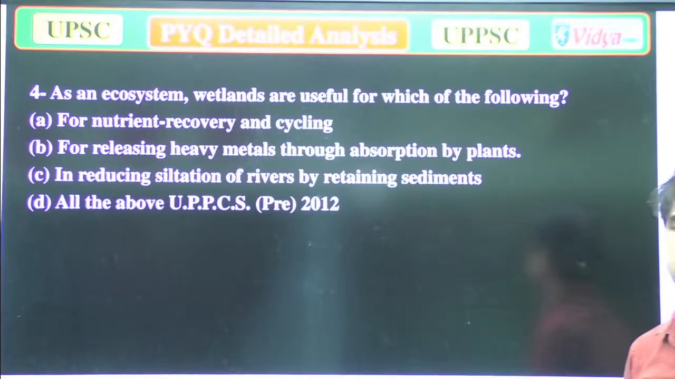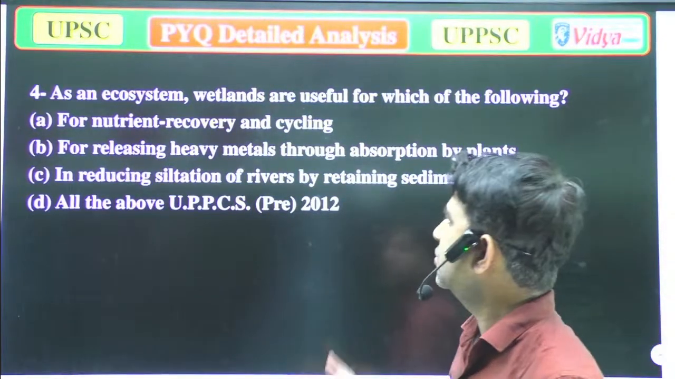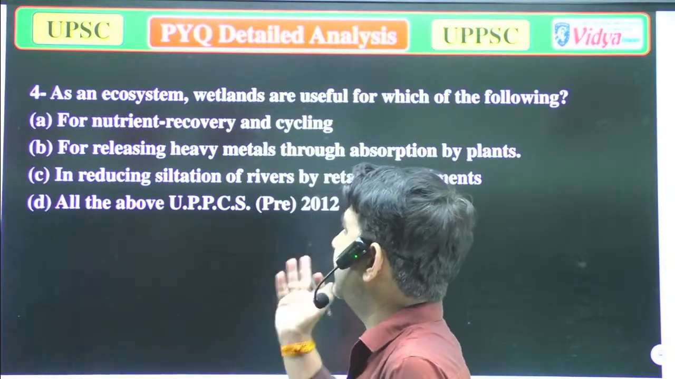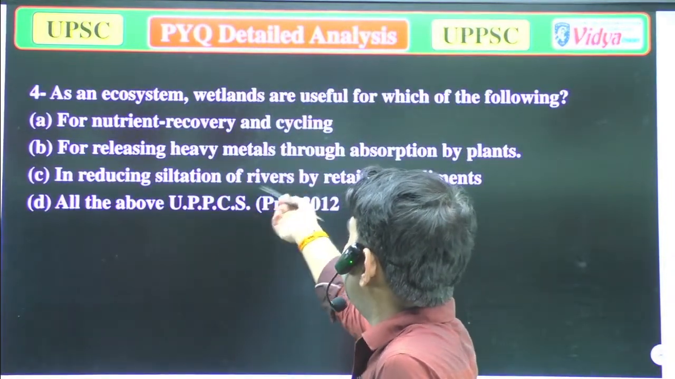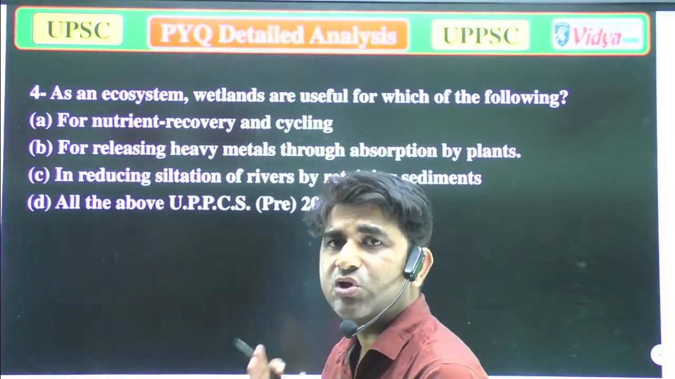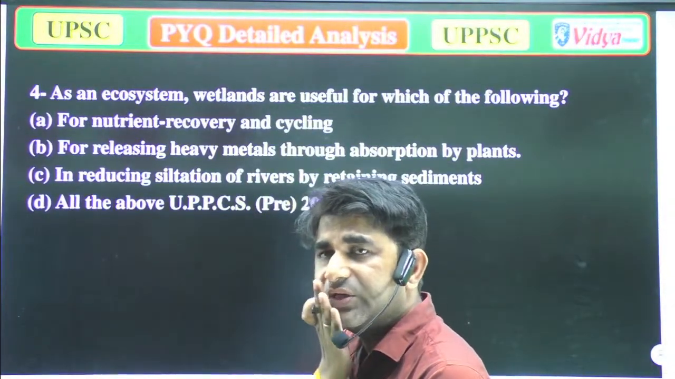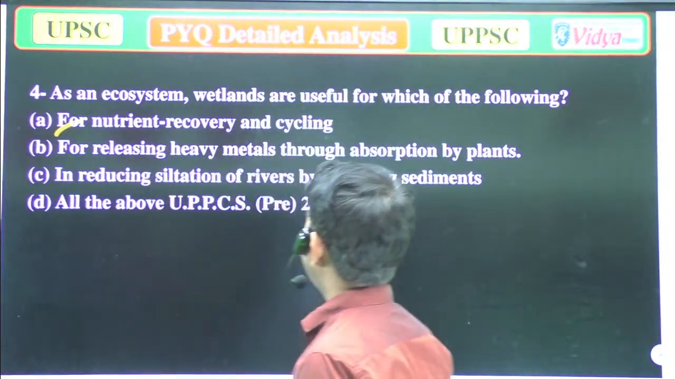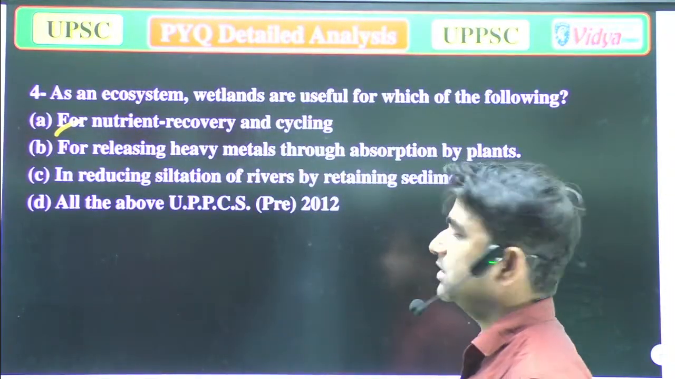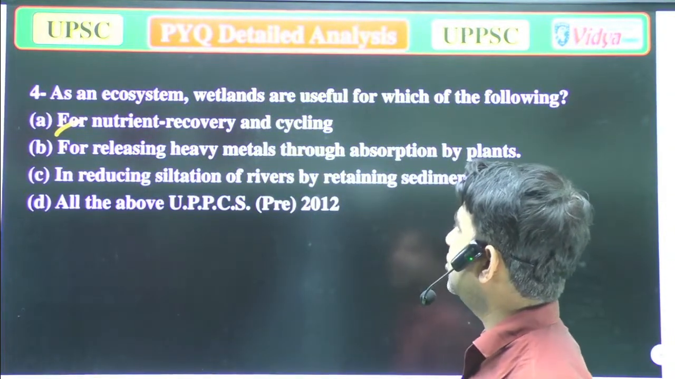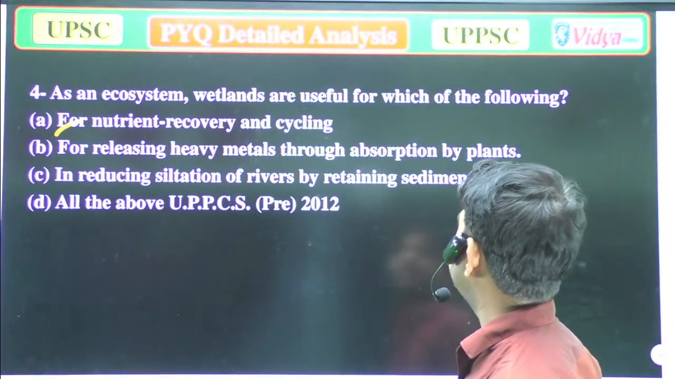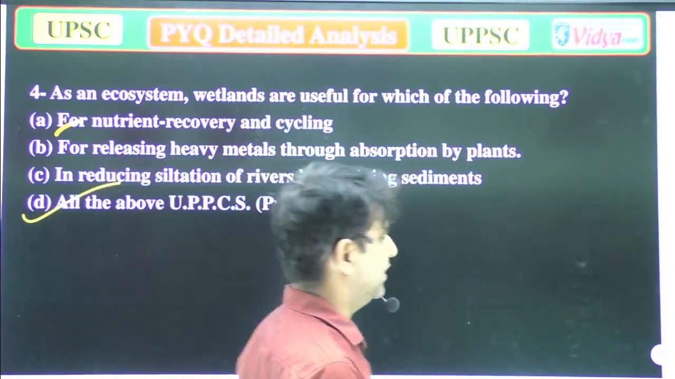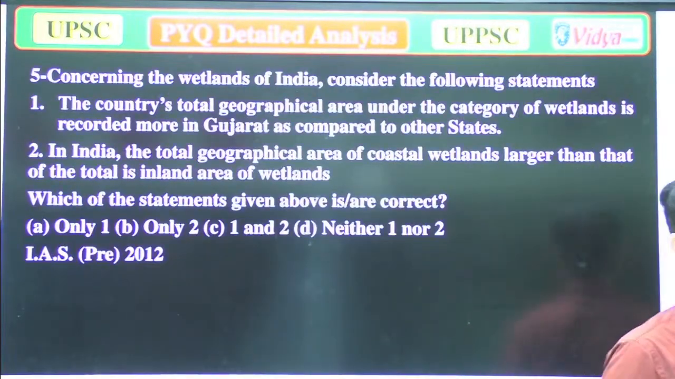If you have some knowledge about wetlands, then you can answer. A, nutrient recovery and recycling? Yeah, wetlands are a good source for nutrient recovery and recycling, so that's correct. Now B, for releasing heavy metals through absorption by plants. This is also correct. C, in reducing salination of rivers by retaining sediments. That also is correct, which means all of the above. Option D, all of the above, is correct. Now we'll move to the next question.